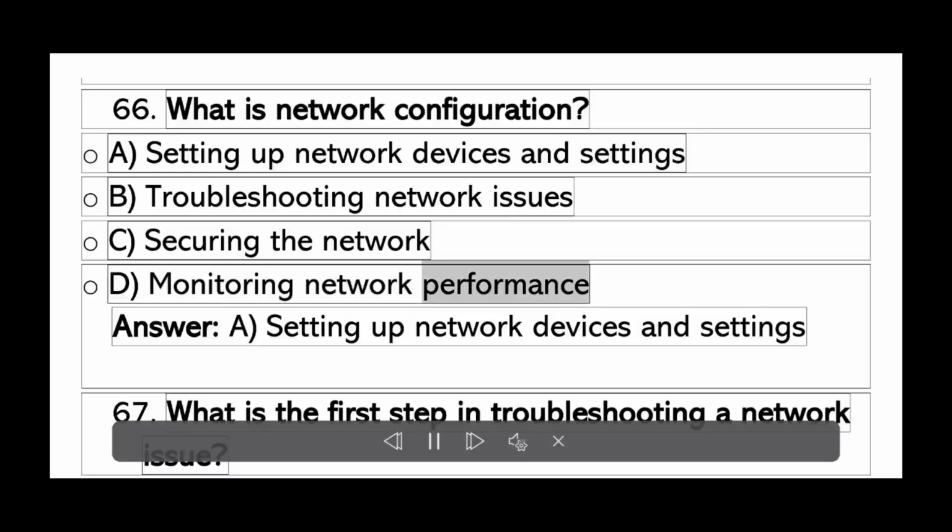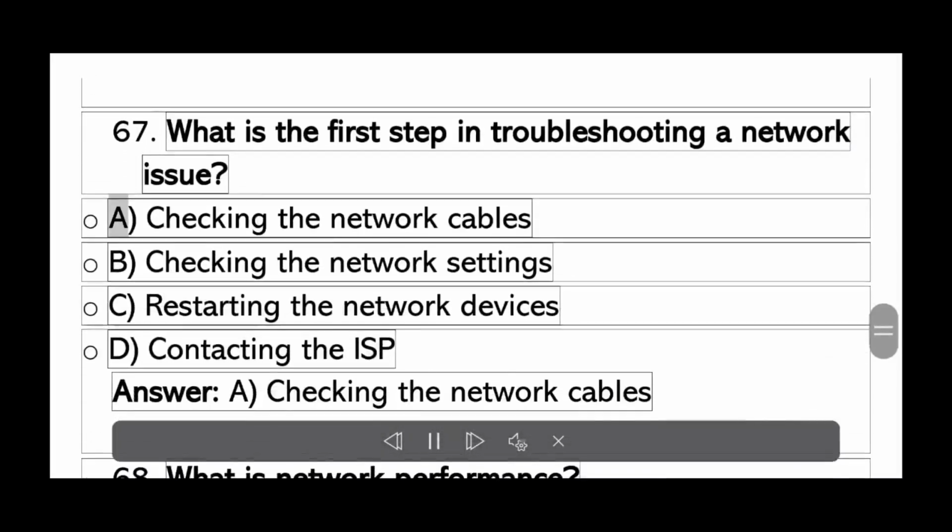Securing the network. D. Monitoring network performance. Answer A. Setting up network devices and settings. What is the first step in troubleshooting a network issue?